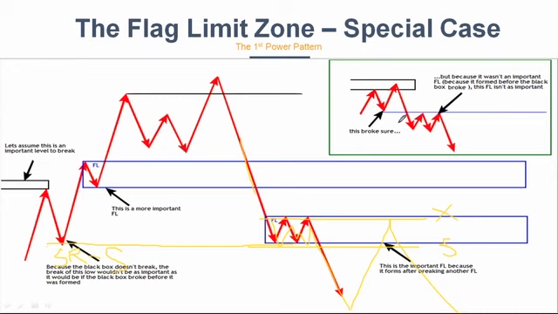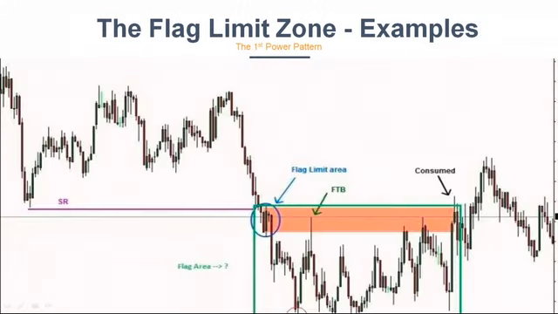Now let me erase this and let's get into the examples. This is a classic example of a flag limit. So what happened? There is an SR and the SR line is there. When price was coming down, it forms a base there. Okay, and price fell down.